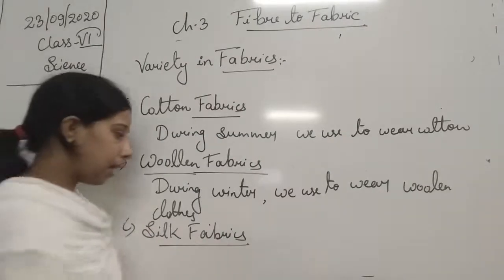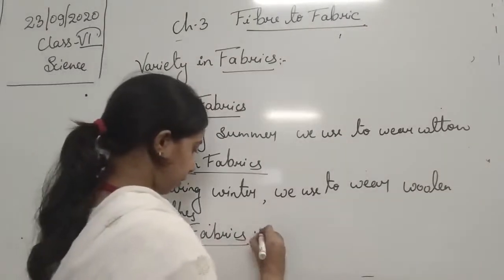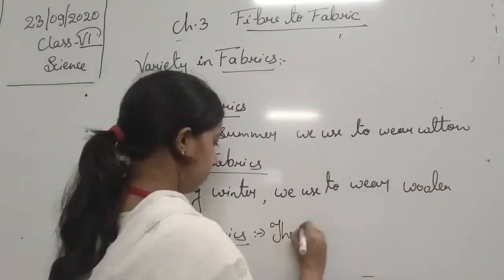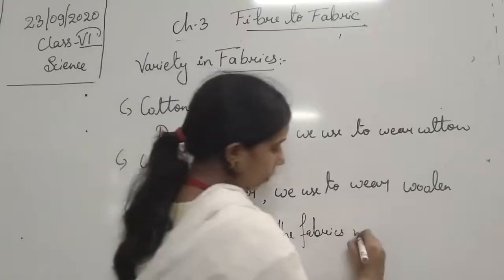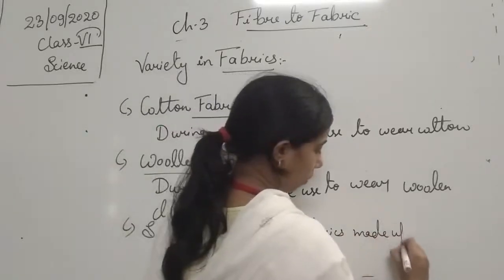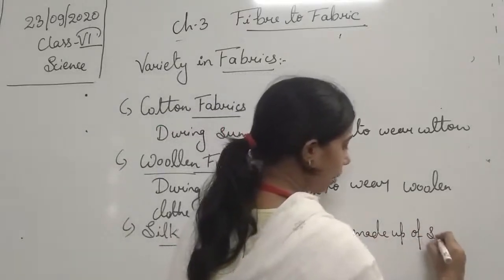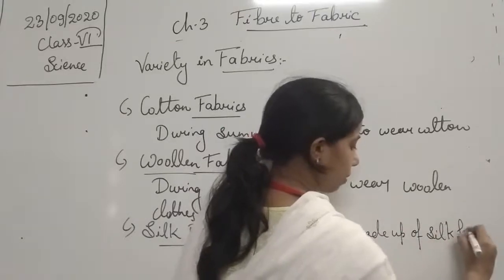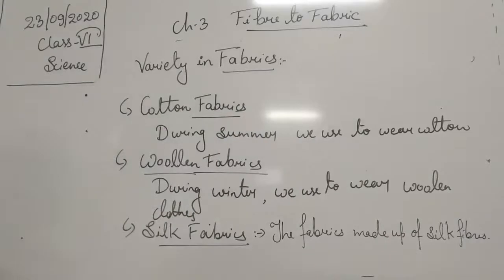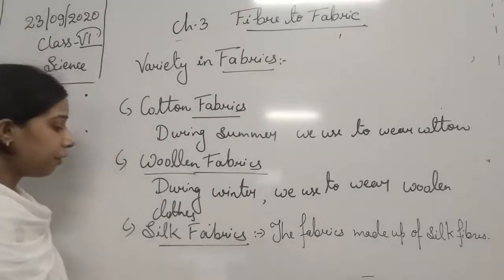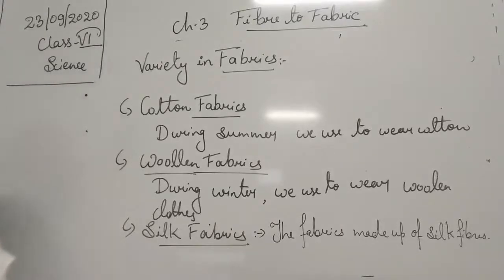So we can say the fabric made up of silk fibers, that will be called a silk fabric.